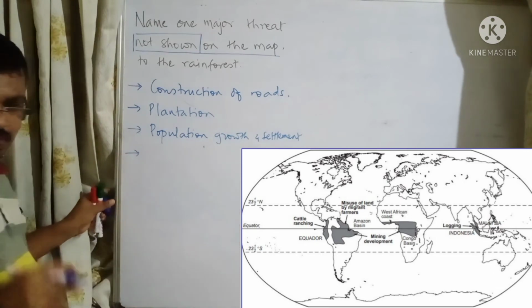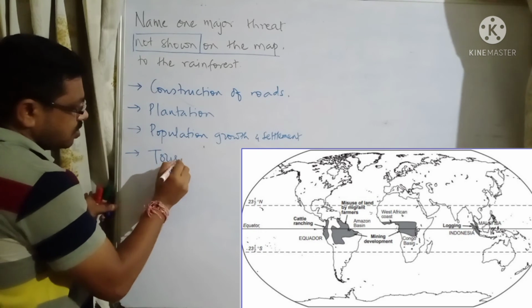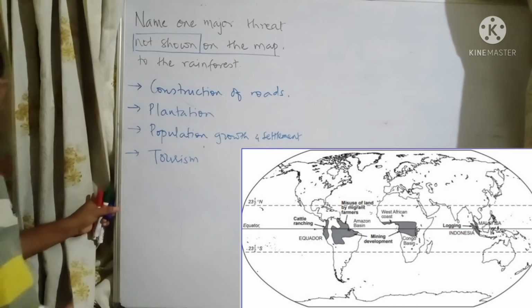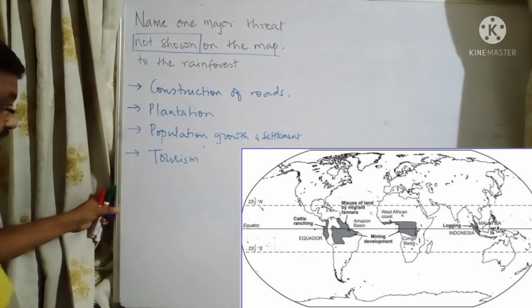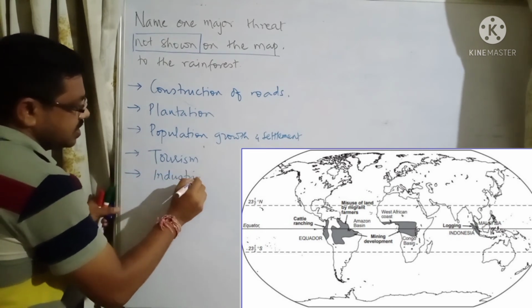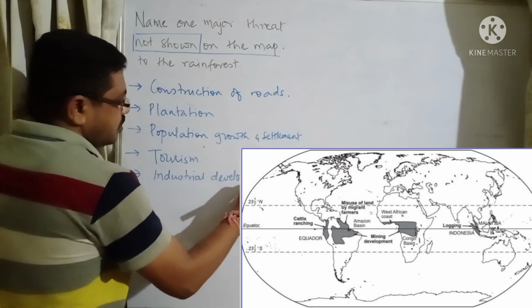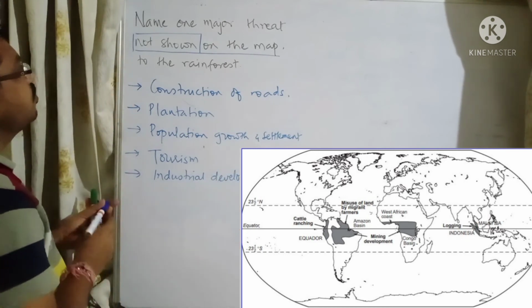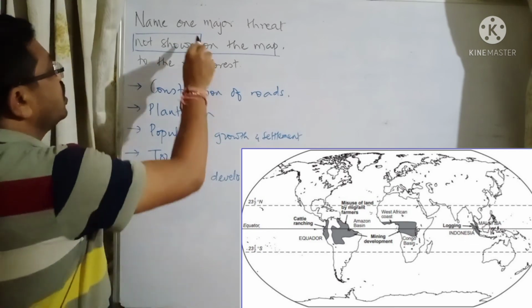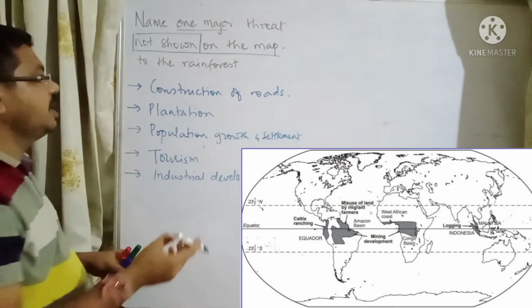Apart from this, tourism can also be considered as a threat, or industrial development could be considered as a threat. The question is name one major threat, only one. We have identified so many threats, you need to write down any one.